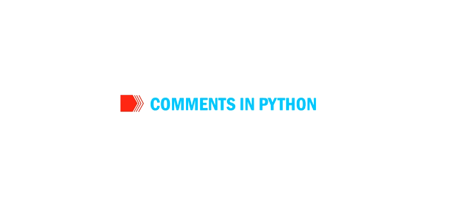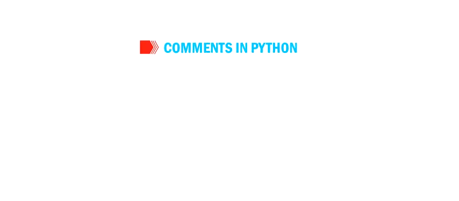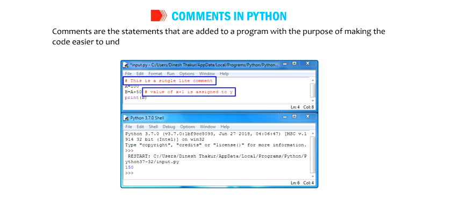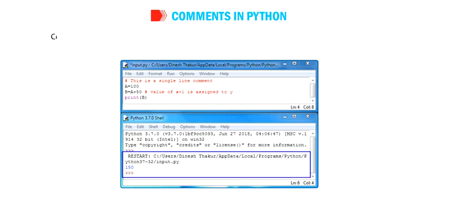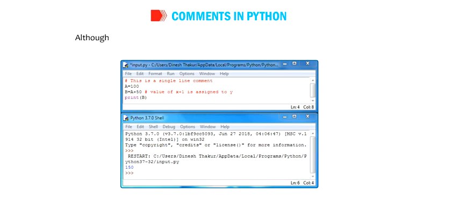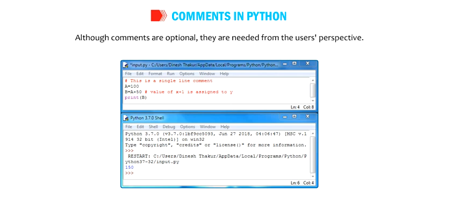Students, now let us talk about comments in Python. Comments are the statements that are added to a program with the purpose of making the code easier to understand. Compilers and interpreters generally ignore comments during the execution of the program. If you add comments to your Python program, Python will not show the text written in the comments in the output. Although comments are optional, they are needed from the user's perspective.